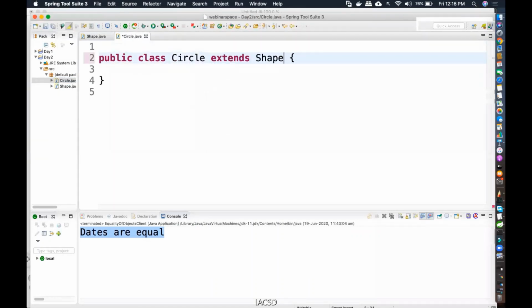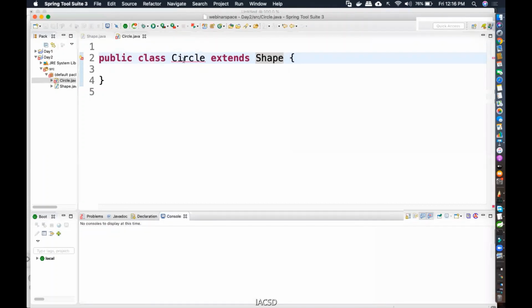Now you tell me, do you really want to create an object of the circle class? Yes, I want to find the area of the circle. That is my problem statement. What I want to find is the area of the circle. So I need to call the area method of circle. So obviously this is a concrete class. So what did I say? If you are a concrete class, you have decided first itself that you need to create an object of this particular class. So that means I am going to be a concrete class.